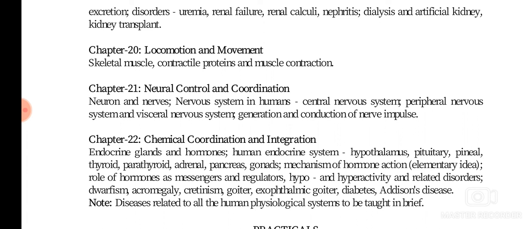Then chapter 22 is about chemical coordination and integration. In our body there are various glands, and these glands are doing different functions, and how they help in the coordination and integration of various activities along with the nervous system. In detail we'll be studying the glands and their secretions and their mode of action in the body to do the control and coordination. So these are the various chapters of this term.